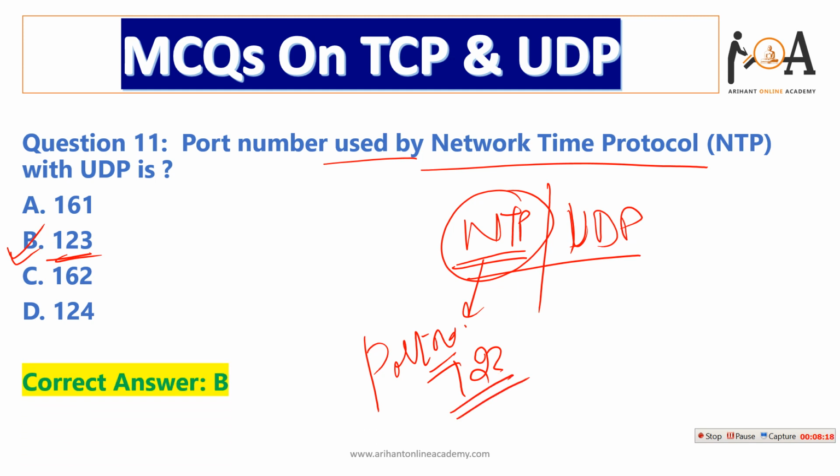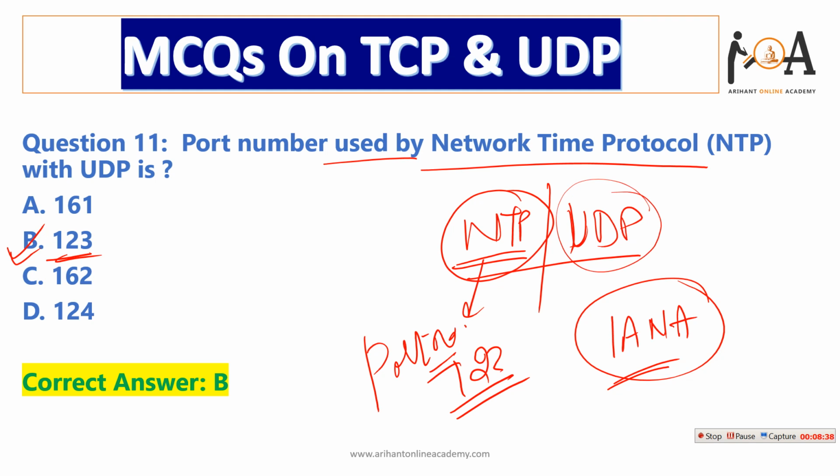Just make a note of it. It is assigned by IANA, Internet Assigned Numbers Authority. So NTP has the assigned port number 123, under the UDP protocol.